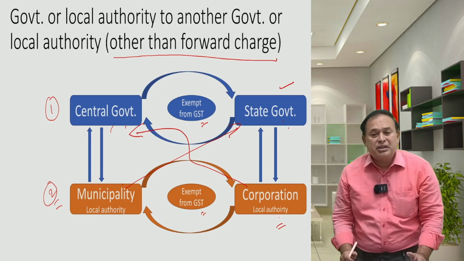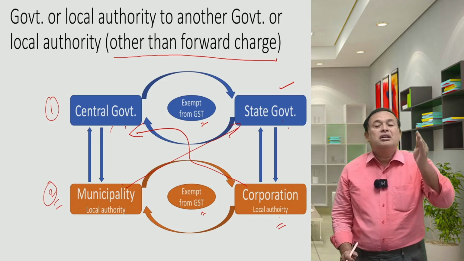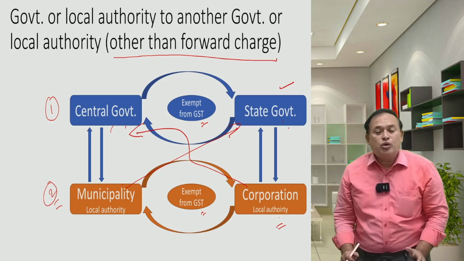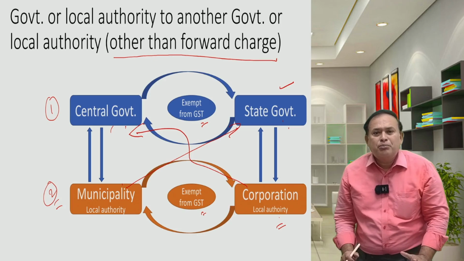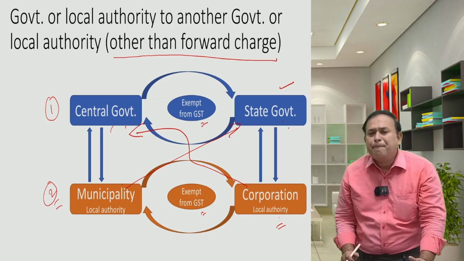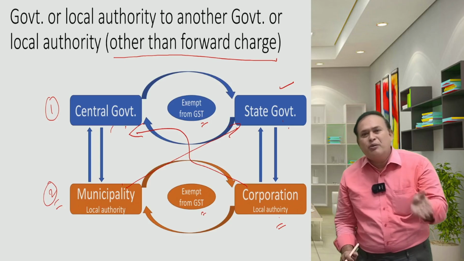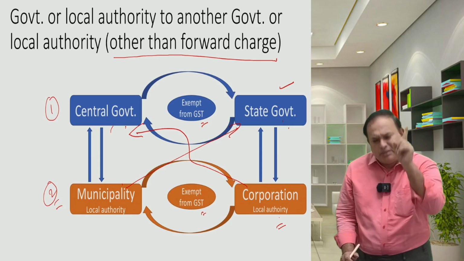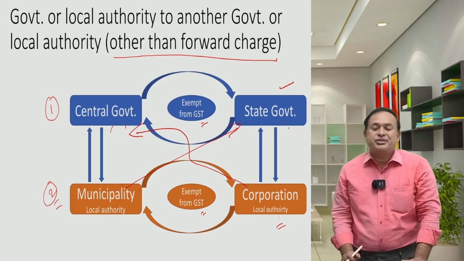The Indian Postal Department provides the speed post services to whom? To the Union Home Ministry, to the government. Government to government. But what type of service is it? Forward charge or reverse charge? Speak out. Forward charge. Therefore, government to government, since a forward charge attracts GST, the Indian Postal Department is liable to pay GST.